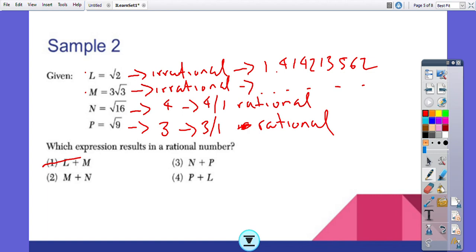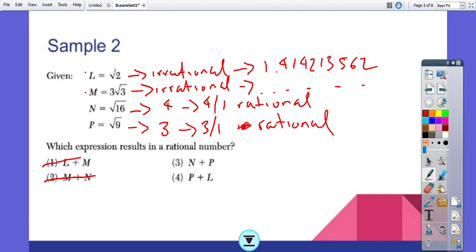Okay, so now let's look at 2, M plus N. So M is an irrational and N is a rational. If I add an irrational and a rational, I am not going to get a rational number. And you can check that by yourself using your calculator.